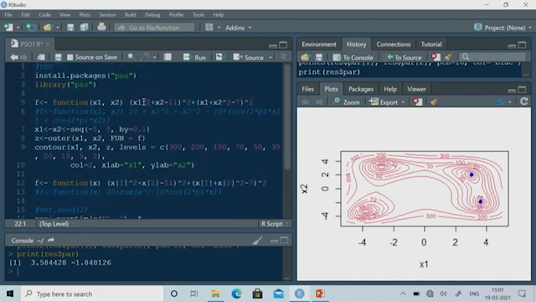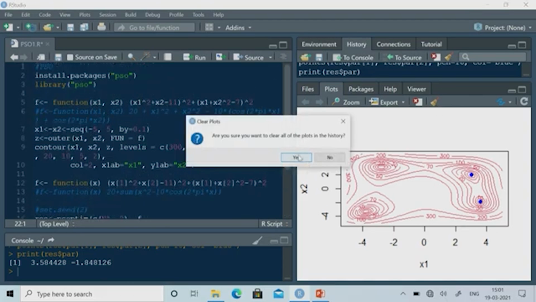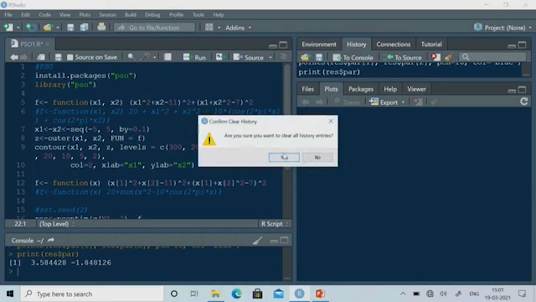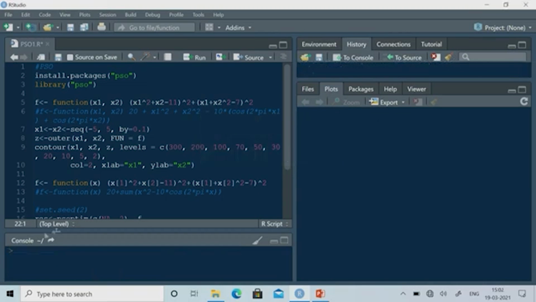So, let us try with the next function. I would like to clean this part, so I will delete the history. Similarly, I will also clean the console. So, now let us execute the second function.